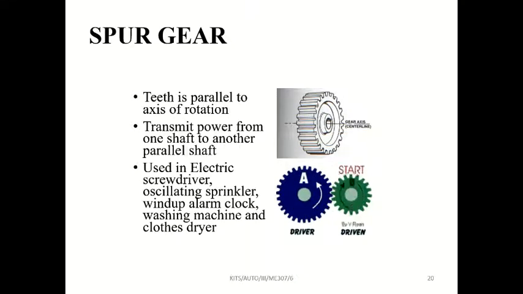Instead they mention diameter of the wheel is, diameter of the pinion is. Wheel means bigger one. Pinion means smaller gear. Where is it used? This is used in electrical screwdriver, oscillating sprinkler. There this smaller spur gear is used.